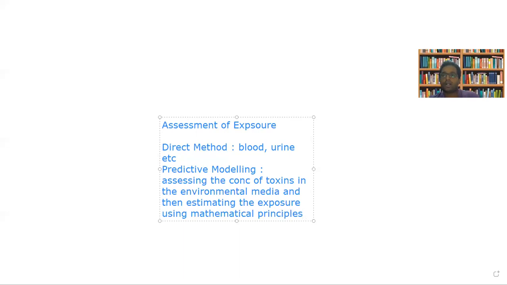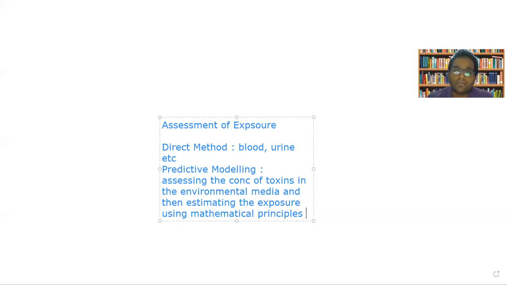Okay, so this is a more computational method. There is no direct measurement, but in the different environmental media, you find out the concentration of toxins present. And as part of this assessment, using the principles of mathematics, a prediction or modeling for estimating the exposure can be made. Okay, so those are the different methods for assessment of exposure.